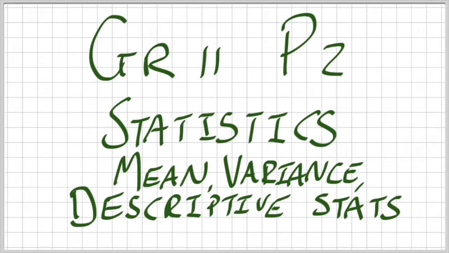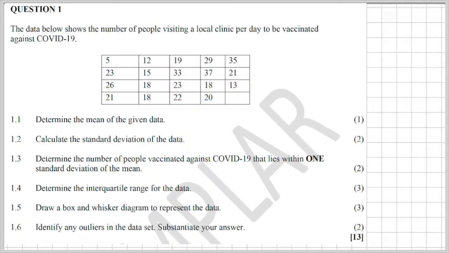Ladies and gentlemen, our first video is going to talk about statistics. I'm specifically looking at mean, variance, and descriptive stats. This is something very close to my heart because I've come to realize you guys are fantastic at punching those calculators and using them to get answers. But when we ask students, what does it mean? You're kind of lost for words. So I want to delve into this by looking at this specific example. So hit the pause button, get those calculators ready, and try it yourself.